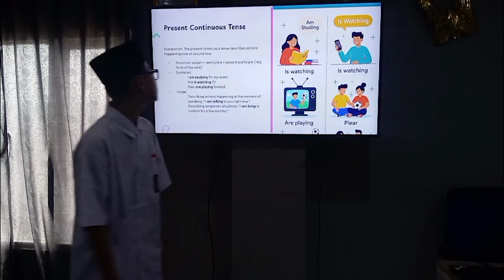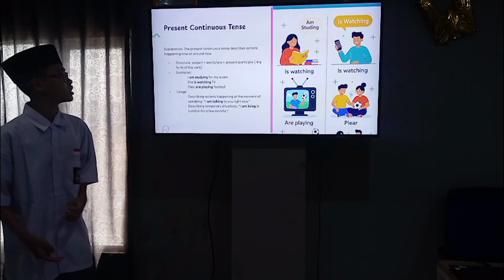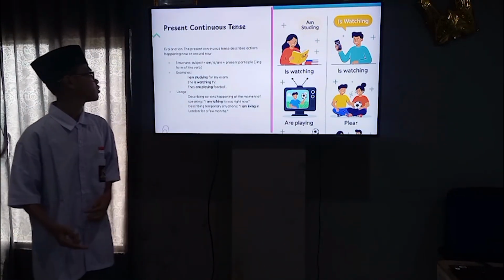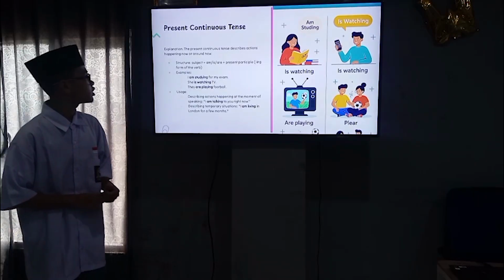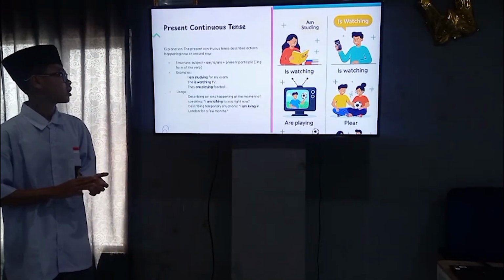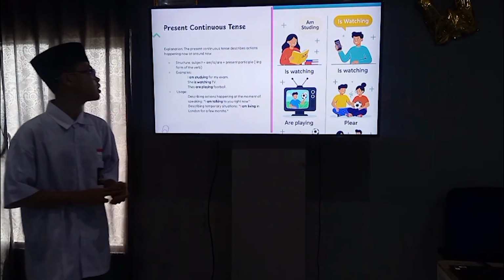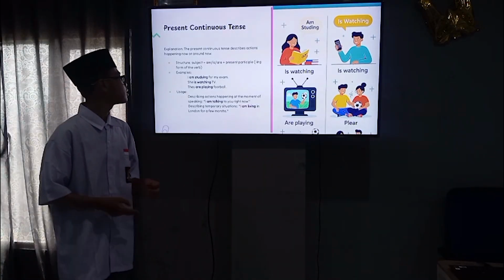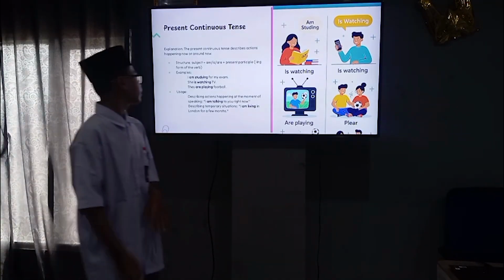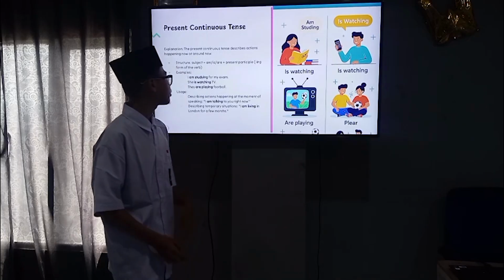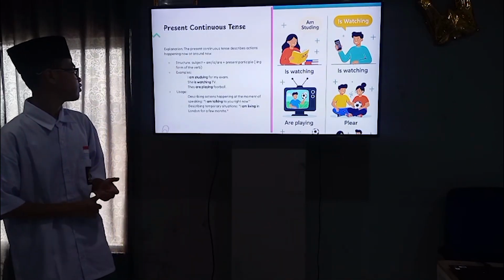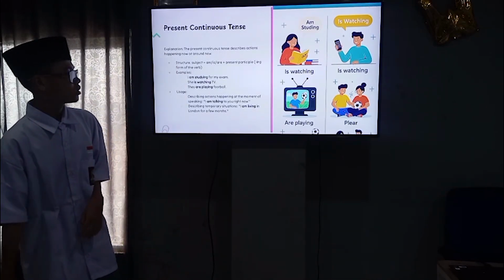Present continuous tense. The present continuous tense describes action happening now or around now. The structure is subject, is, are, or am (the verb to be), plus present participle. Example: I am studying for my exam. She is watching TV. They are playing football.